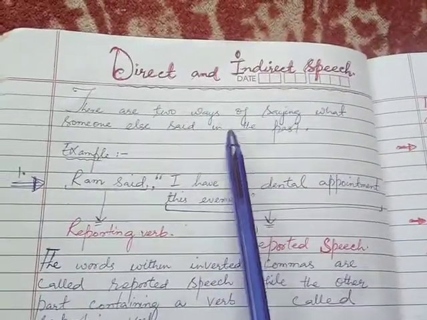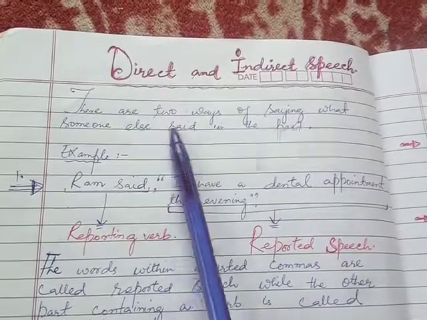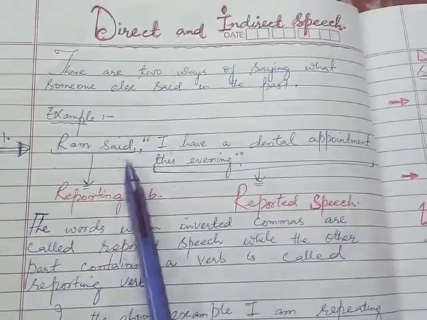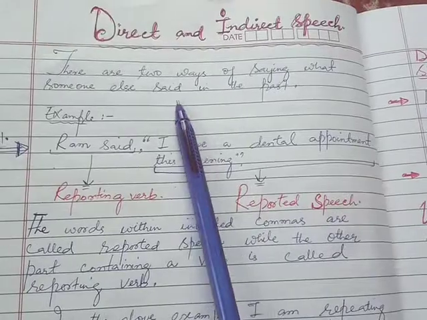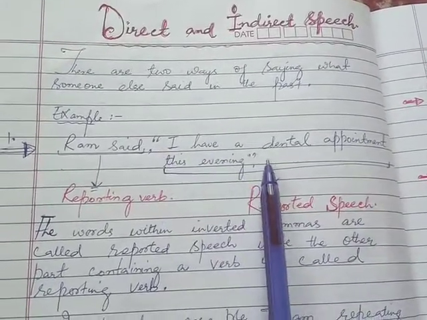Inshallah Rahman, today we will discuss narration, that's direct and indirect speech. There are two ways of saying what someone else said in the past. For example, Ram said, "I have a dental appointment this evening." My dear students, the words within these inverted commas, inverted commas begin, inverted commas close.